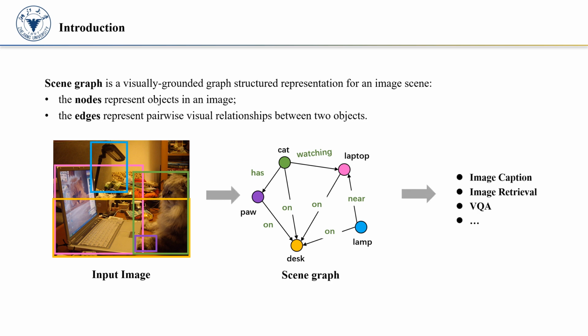This graph-structured representation is able to support many downstream vision and language tasks, like image retrieval, image caption, VQA, and so on. However, it is hard to properly evaluate SGG models due to the intrinsic complexity of the task and several inevitable annotation characteristics of SGG datasets.